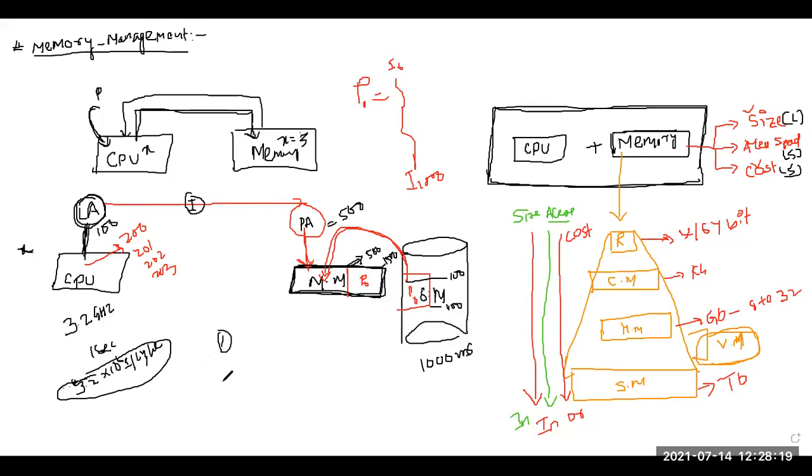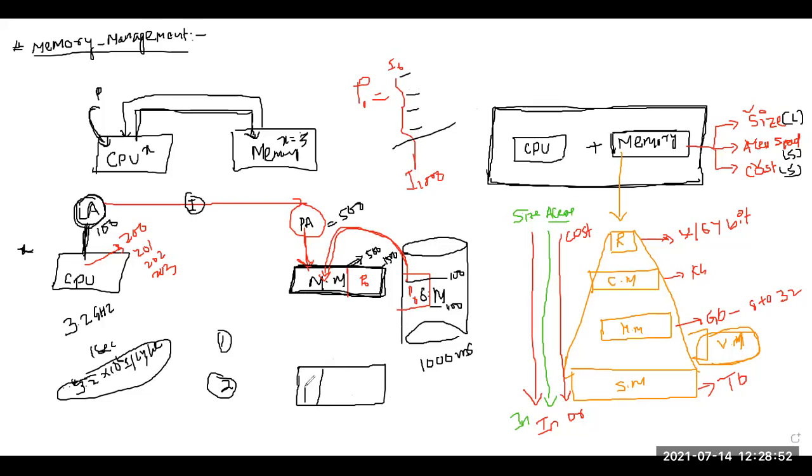Second, how will this data, this program P0, be stored here? How will you store it? Whether it is stored continuously, or whether it is stored non-continuously. That means all the instructions are stored in a continuous fashion, or the instructions can be stored separately. Suppose I store it like this. Suppose this is my main memory.